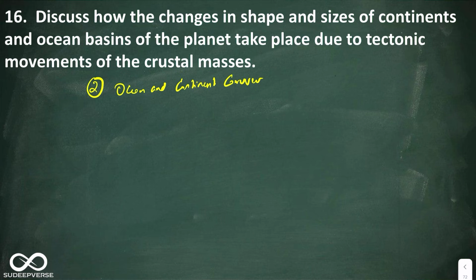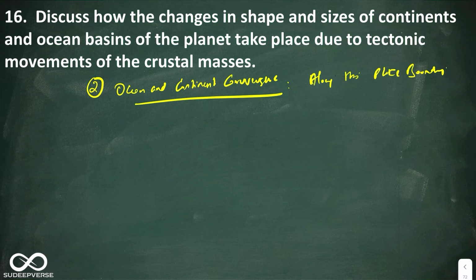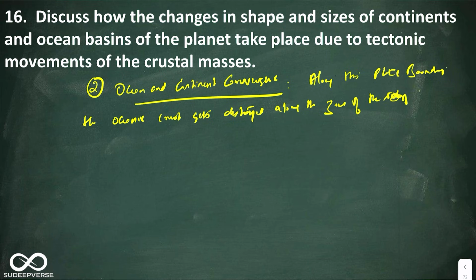Here also you can say along this plate boundary, the oceanic crust gets destroyed along the zone of subduction, and hence the size of the oceans reduces.